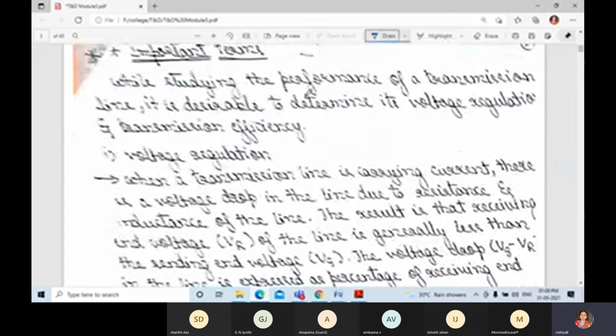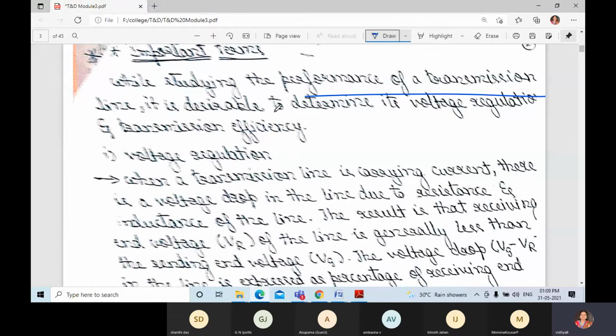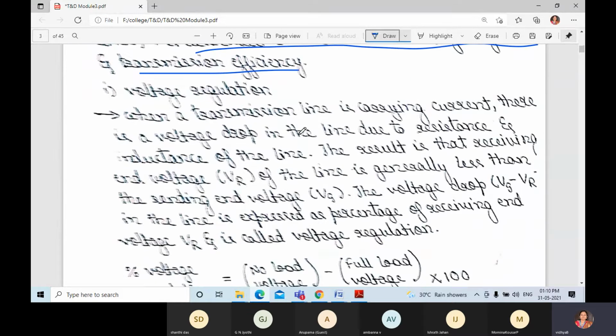While studying the performance of a transmission line, it is desirable to determine its voltage regulation and also transmission efficiency. Voltage regulation: when a transmission line is carrying a current, there is a voltage drop in the line due to resistance and inductance of the line. The result is that receiving end voltage of the line is generally less than the sending end voltage.